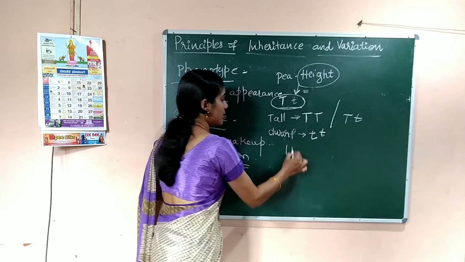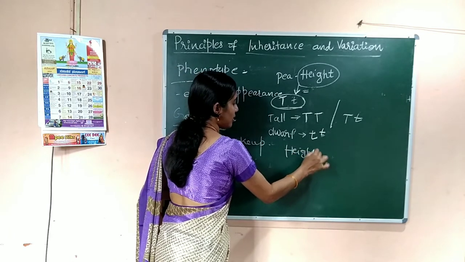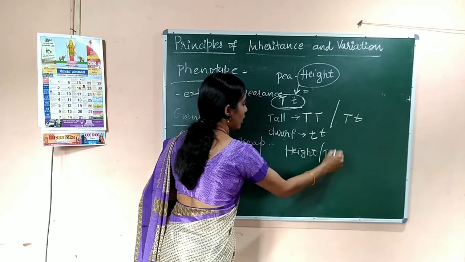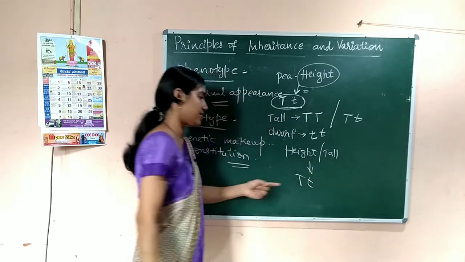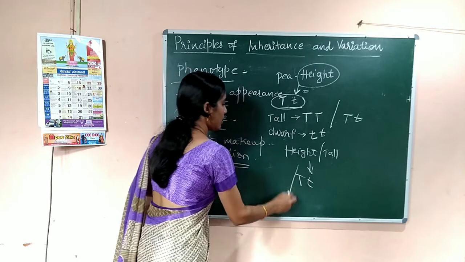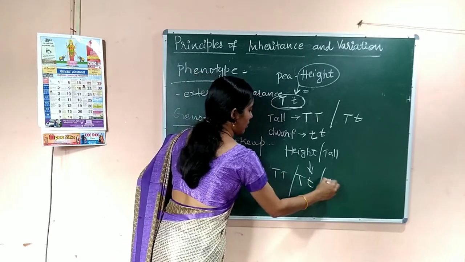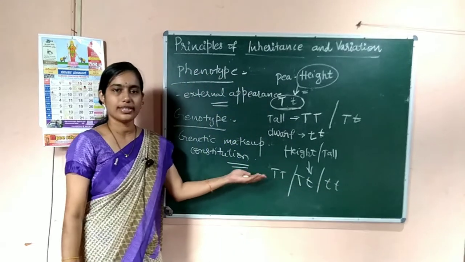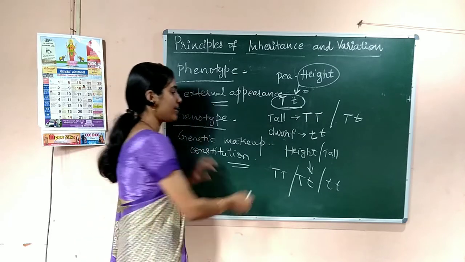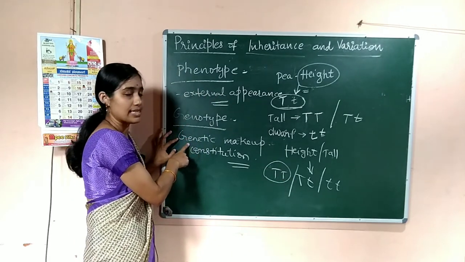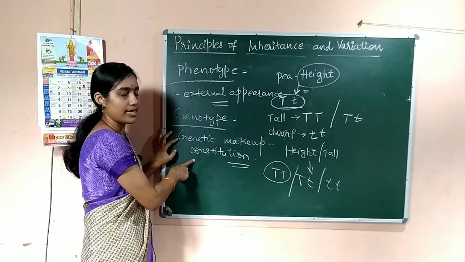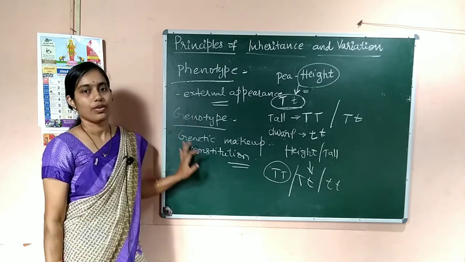If you consider the phenotype height, or you can say tall, when it is controlled by two genes, I just write like this, or this one. All the three possibilities are there, and this is the genotype, that is the genetic makeup or genetic constitution of an organism.